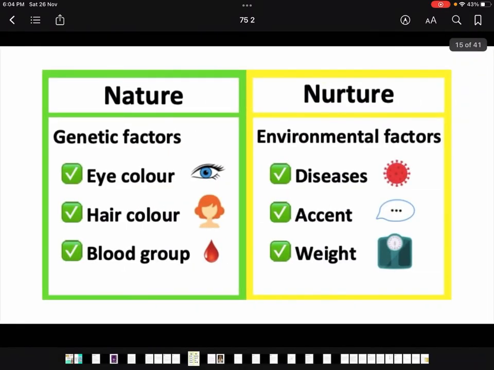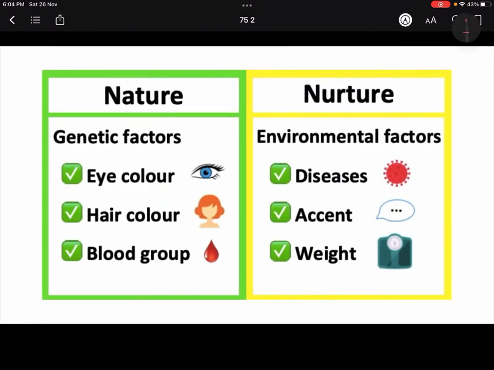So let's see. For example, I've showed you this chart yesterday also, that different traits have different impacts, right? And we have come to these conclusions because of these kinds of studies that we have done.